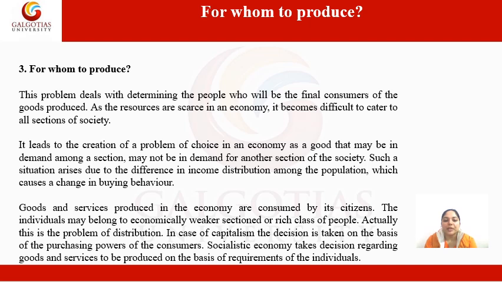In case of capitalism, the decision is taken on the basis of purchasing power of the consumer, while in a socialistic economy, decisions regarding goods and services to be produced are taken on the basis of requirement of the individual. So that is how we identify for whom we are going to produce. We basically have to identify the section which is needy for that particular good on a priority basis.